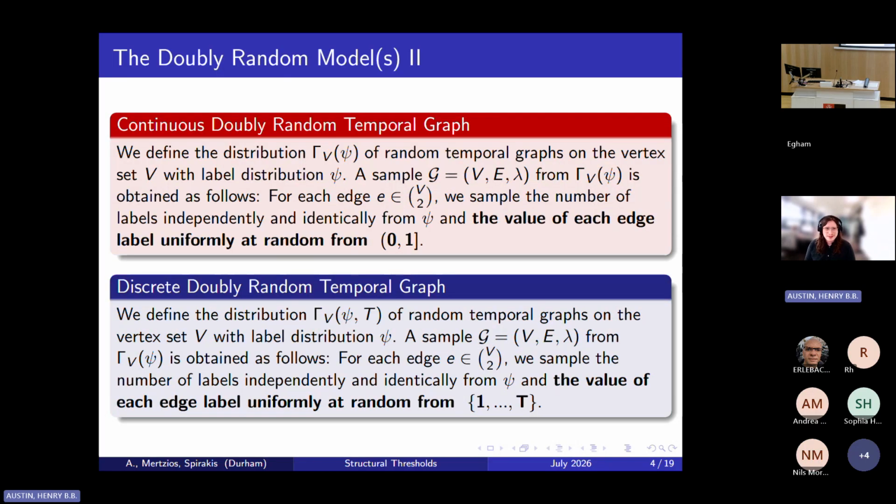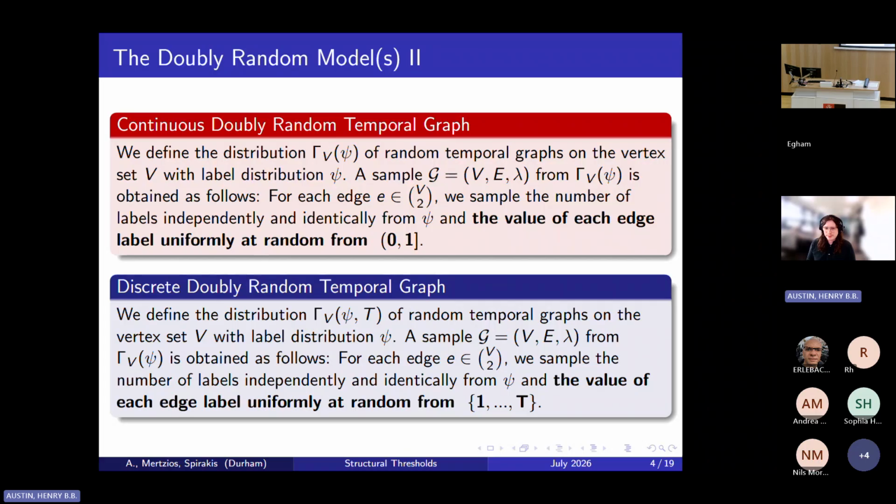Some people in the audience may have raised an eyebrow when I said uniformly at random, without actually specifying what I'm sampling from uniformly at random. And depending on what you choose, you can come up with a plethora of related but different models. The two that are maybe of relevance here are if we choose to sample uniformly at random from the interval [0, 1], we obtain something that we call the continuous DRTG.